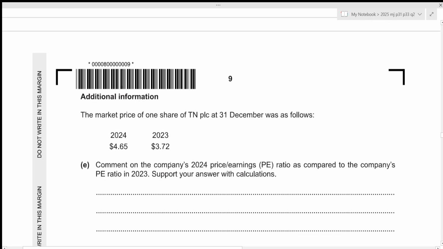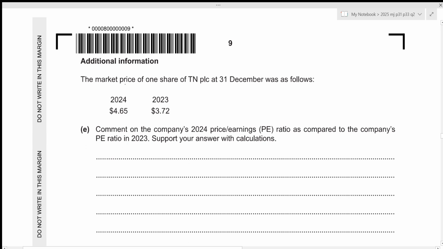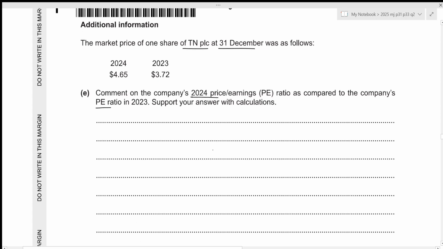Let's move towards the next one. We have been given some additional information. The market price of one share of TN PLC at 31st December was as follows in the year 2024 as well as 2023. Comment on the company's 2024 price earning ratio as compared to the company's PE ratio in 2023. We need to support our answer with calculations. So the very first thing we need to do is figure out the price earnings ratio. So price earnings ratio, we want to calculate it for 2023 as well as 2024.